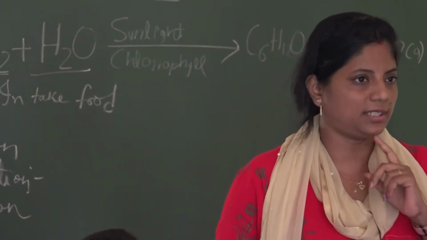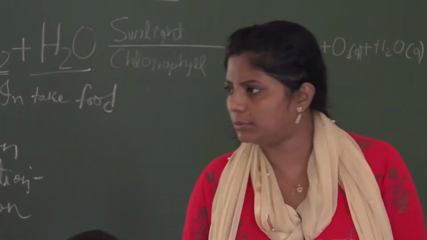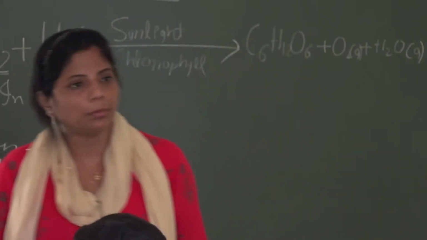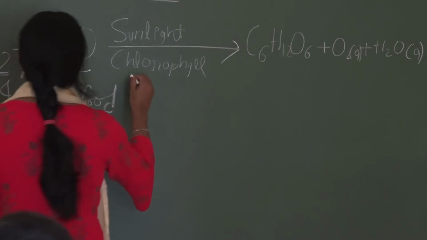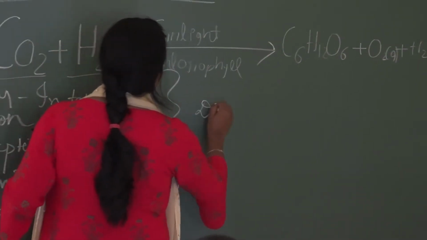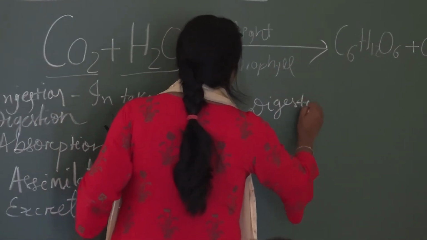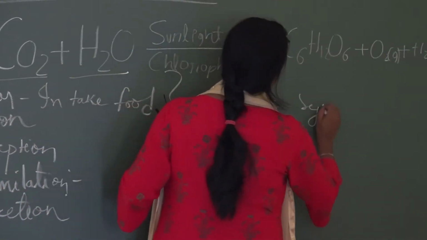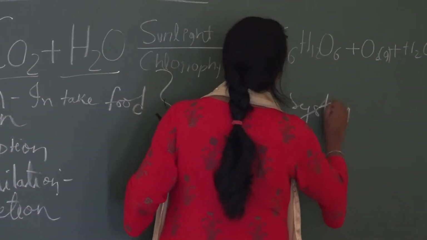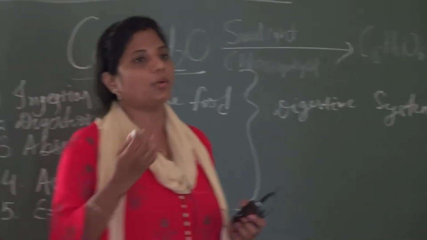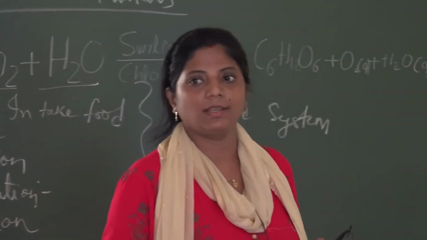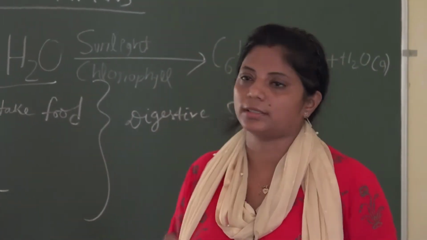Then the question arises: in those primitive animals, how will digestion be done? In our case, this is done by the digestive system. But in the primitive case, how will it be done, and what will it be termed?